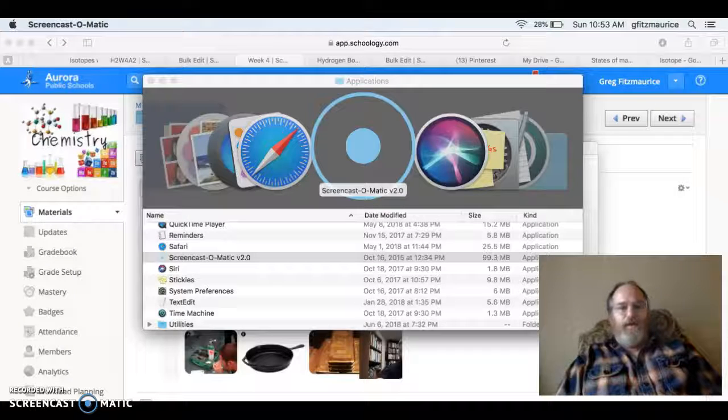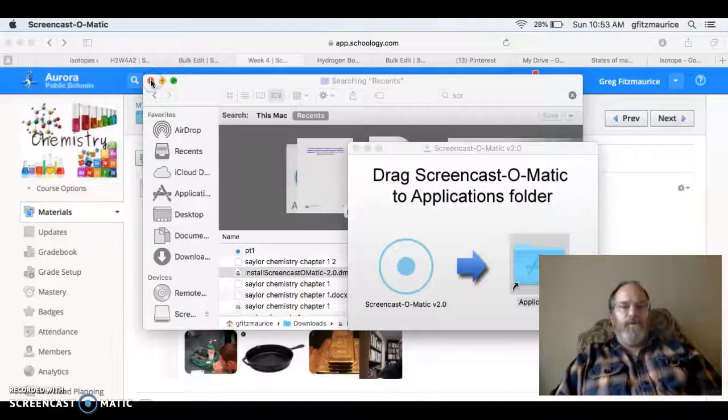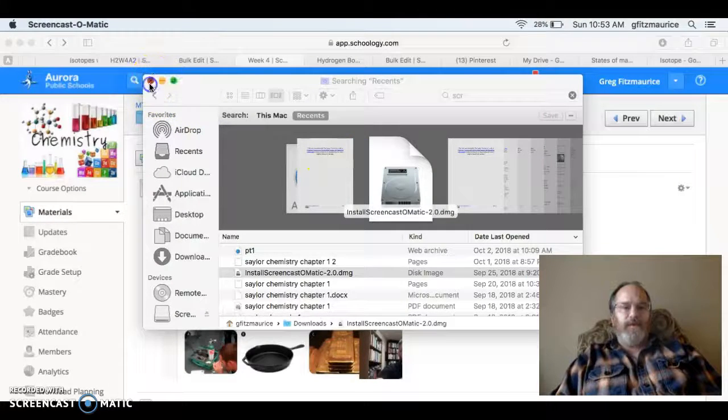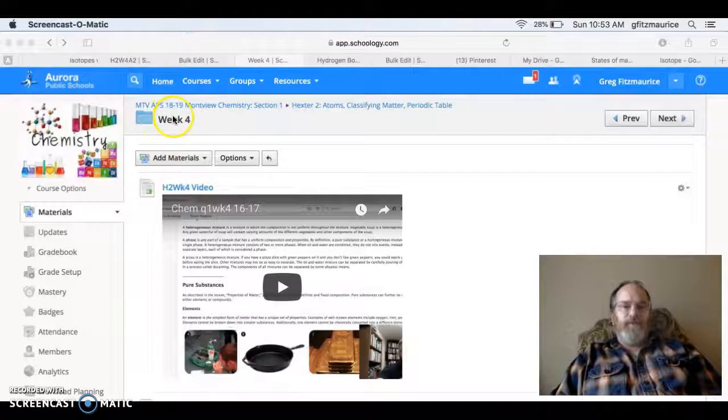All right, here we are, week 4. Let's go to the page for week 4. Close some of these tabs that are open. And here's week 4.